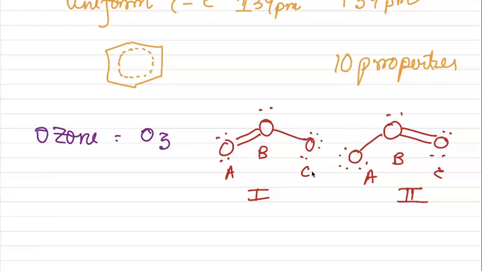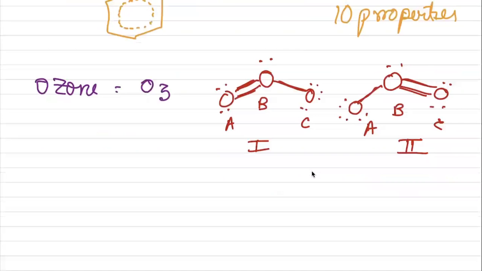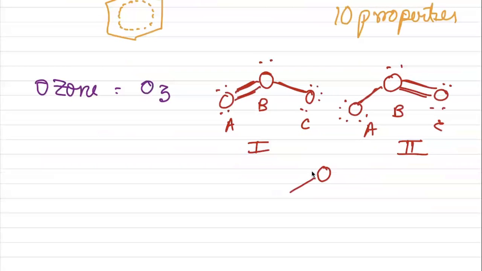Here there is a double bond, single bond; here a single bond, double bond. If we consider the bond length, we will not get two different bond lengths, one for the double bond and one for the single bond. We will get a particular bond length which is equal. So that's why the actual structure of ozone is like this.